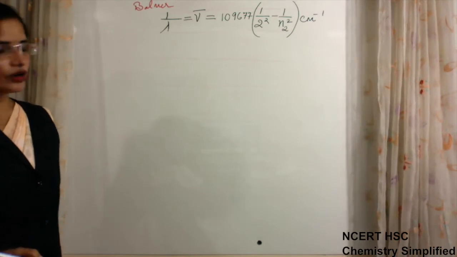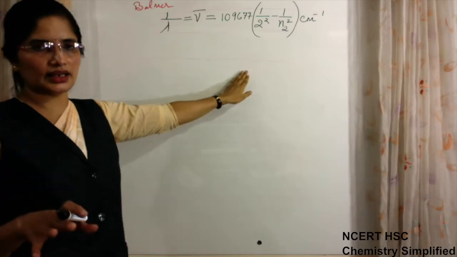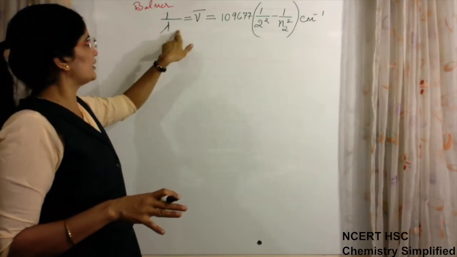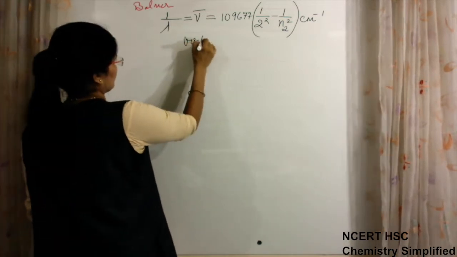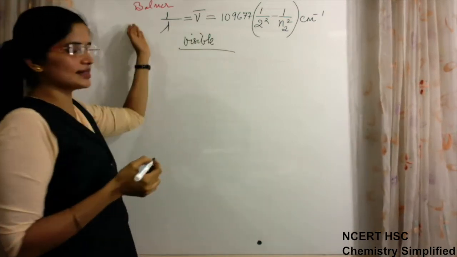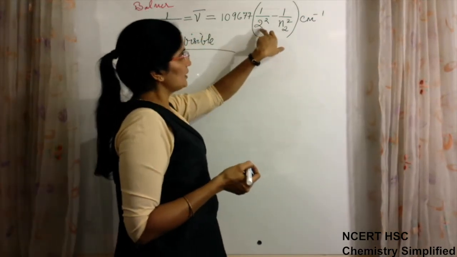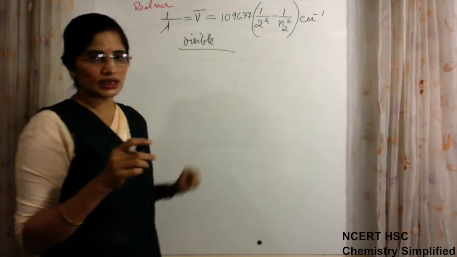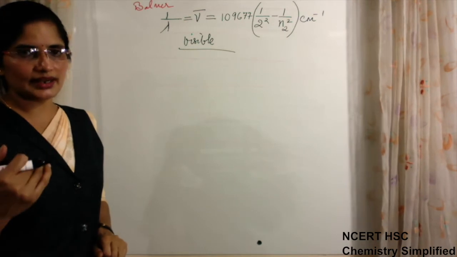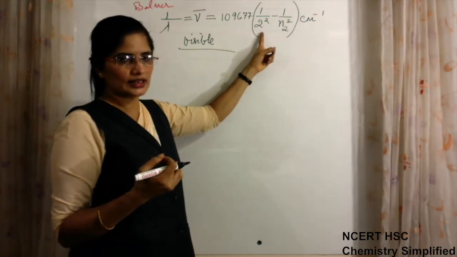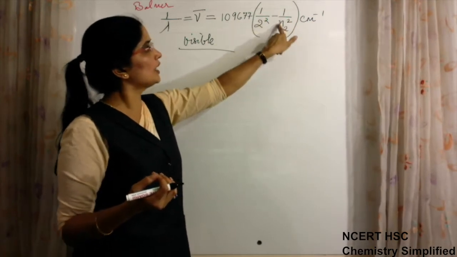What is the meaning of this formula? Balmer gave this formula only to find out the wavelength of the spectral lines observed in the visible region. Because the Balmer series is in the visible region, in place of n1 he wrote 2, since in the Balmer series the electron after releasing energy returns to n equal to 2. So he wrote 1 by 2 square minus 1 by n2 square.